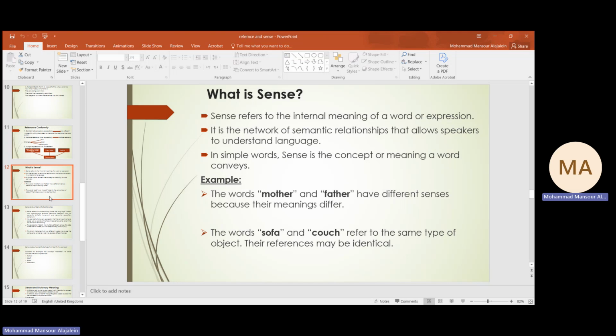Still, there are some differences, but they belong to the same category. Sofa and couch are very close examples of the same category. And what makes this judgment is the meaning, the sense of these words.